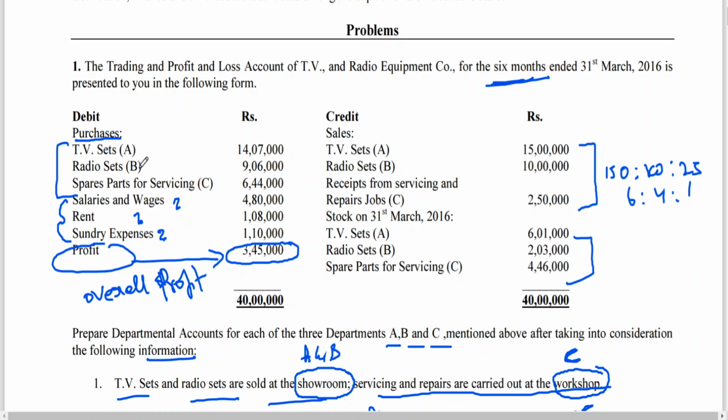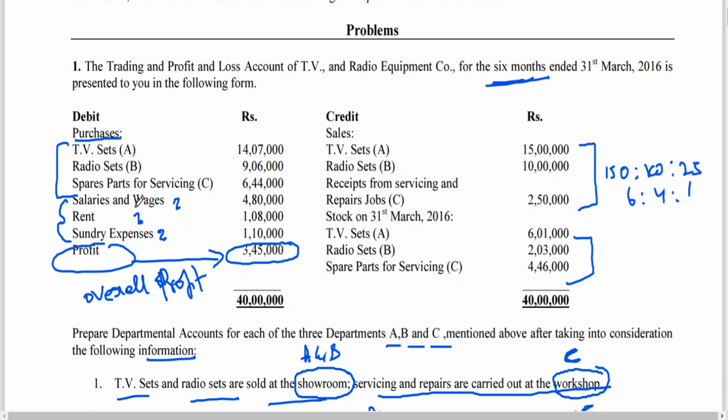So in future, why should I waste my time and incur losses by department B? Spare parts and servicing, how many are really coming if it has become outdated, old, and they are simply throwing it away, selling the scrap, and going for the new thing. See, this is to have a proper analysis of how your business is doing. That is the reason why you go for department-wise ascertainment of result, just to illustrate that.